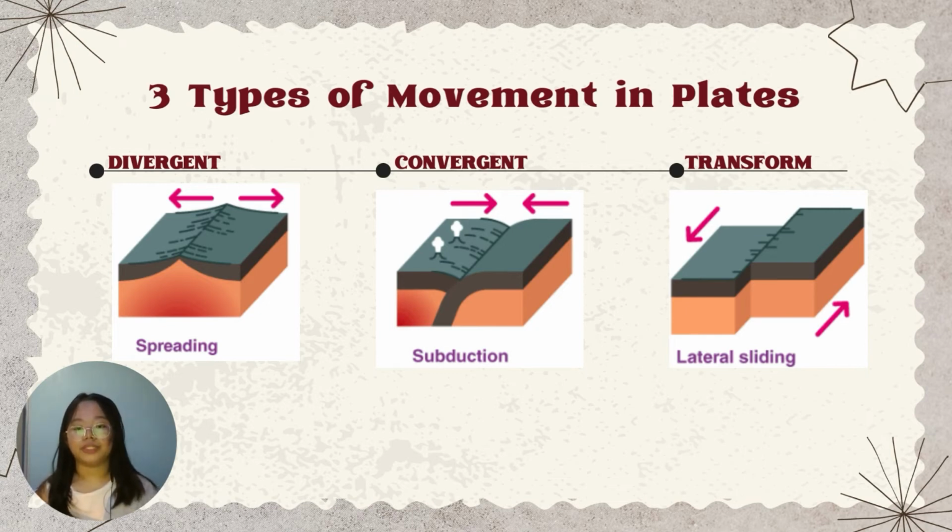Divergent. A divergent boundary occurs when two tectonic plates move away from each other, creating earthquakes, rivers, mountains, and ocean ridges. Convergent. A convergent boundary occurs when two or more tectonic plates move toward each other, creating volcanoes and mountains. Transform. A transform boundary occurs when two plates slide past each other, creating rivers, ridges, valleys, and land displacement.